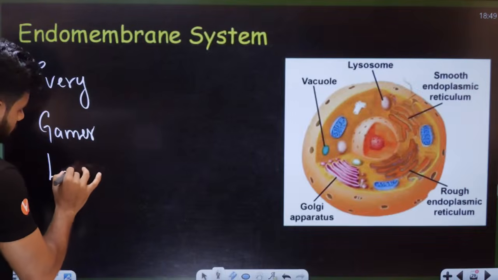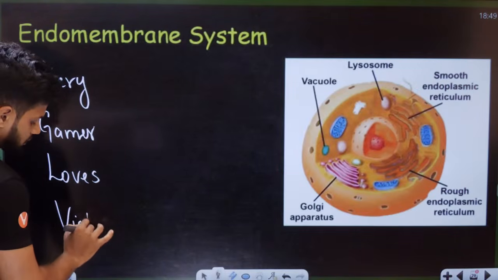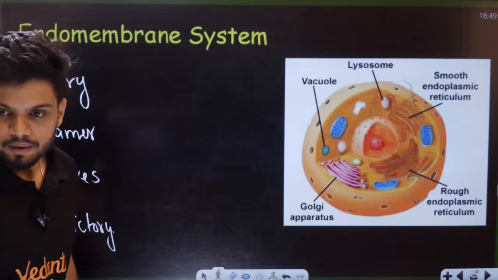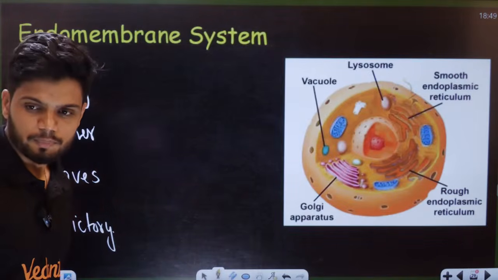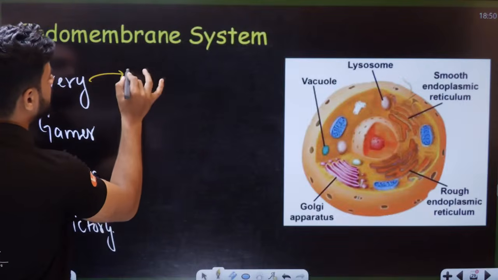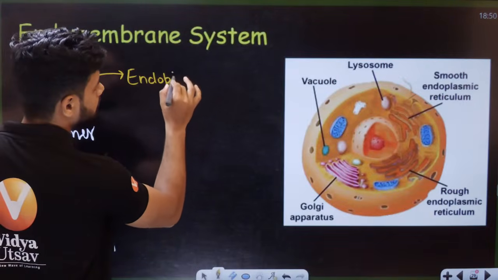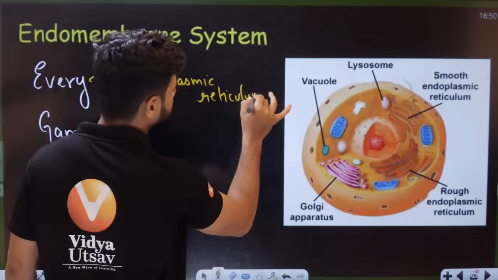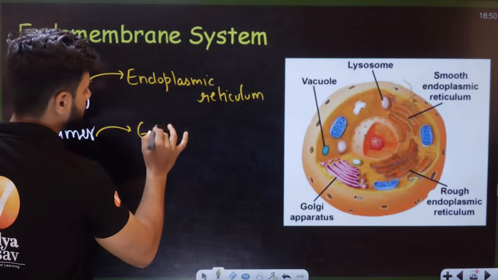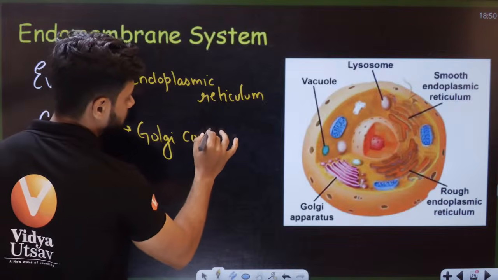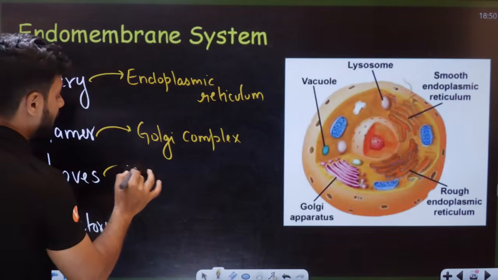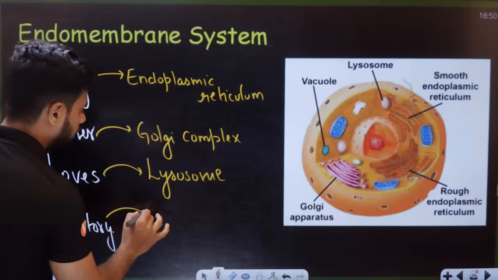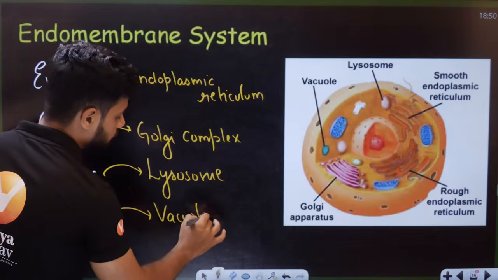gamer loves victory. Every gamer loves victory, students. Students, how many of you play games? See, E for endoplasmic reticulum. G for Golgi complex or Golgi apparatus. L for lysosomes. V for vacuole here.